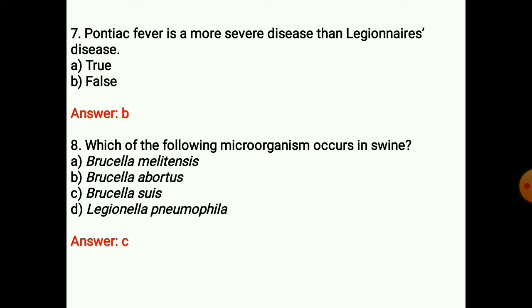Next question: which of the following microorganisms occurs in swine? Answer is C. Brucella occurs in swine. They are mainly parasites and pathogens of domestic animals.